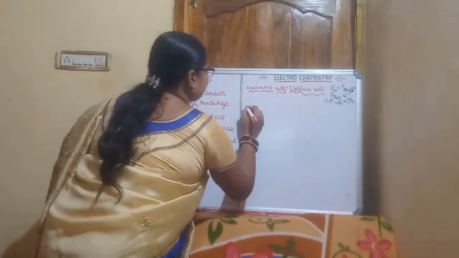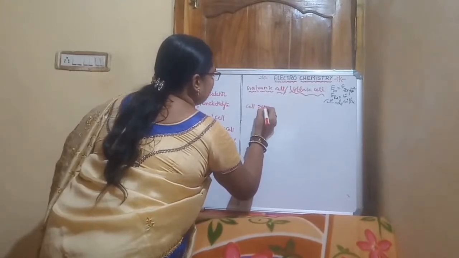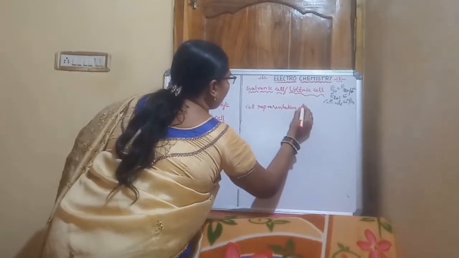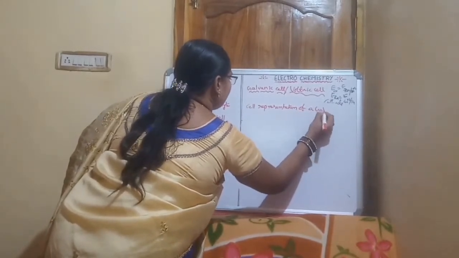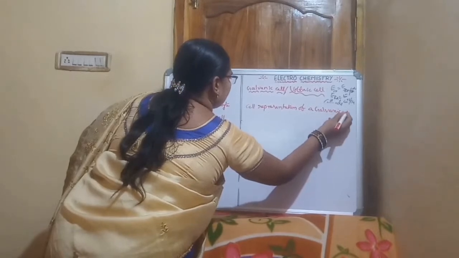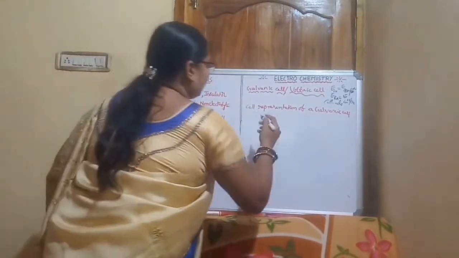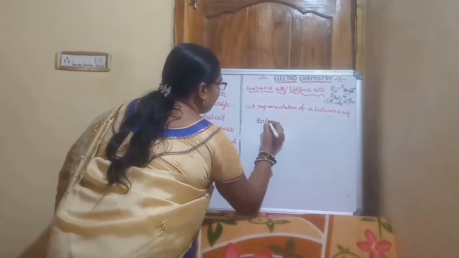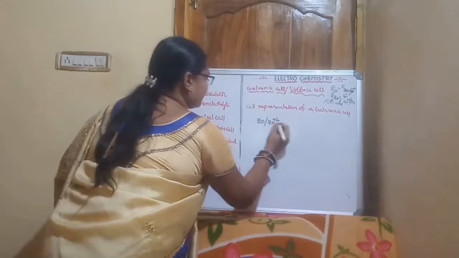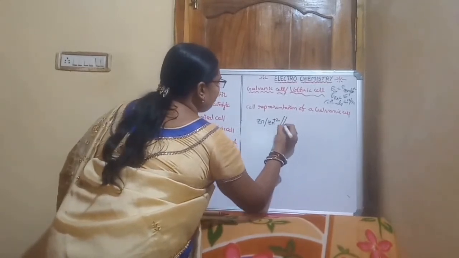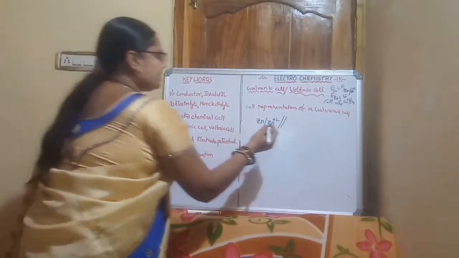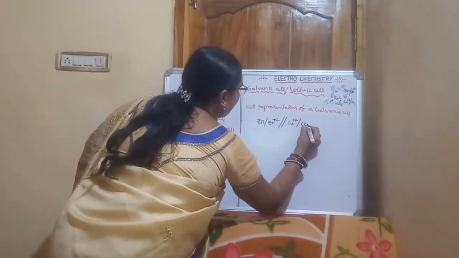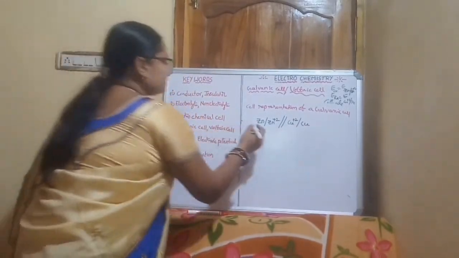Now the cell representation of a galvanic cell. Here Zn is the representation of the oxidation half cell, and the 2 vertical lines indicate the salt bridge, and here Cu+2 to Cu. What are the phases here?